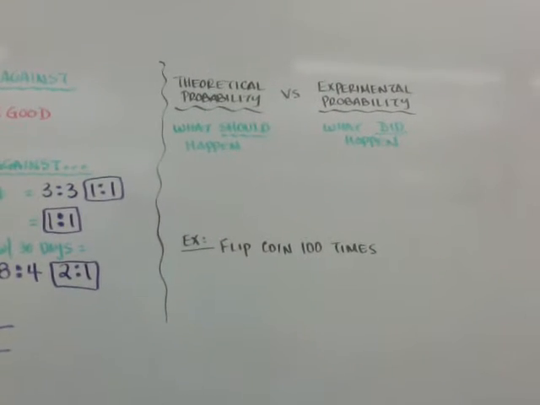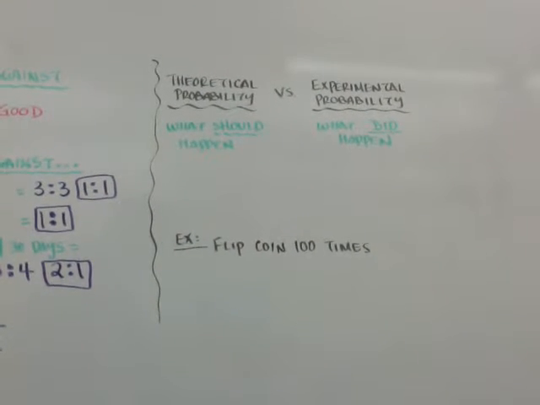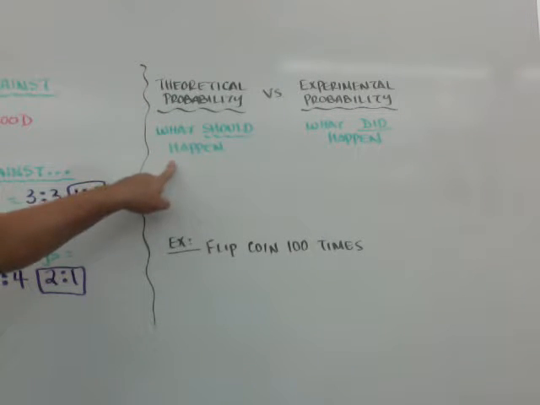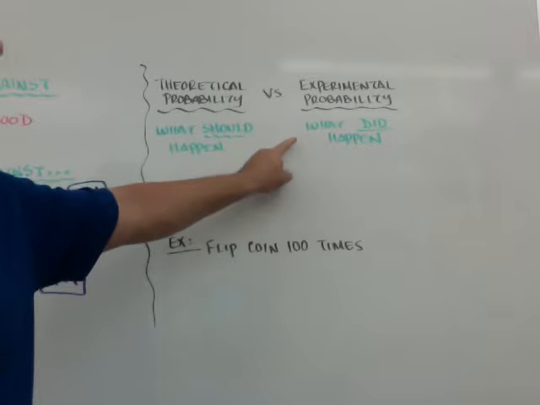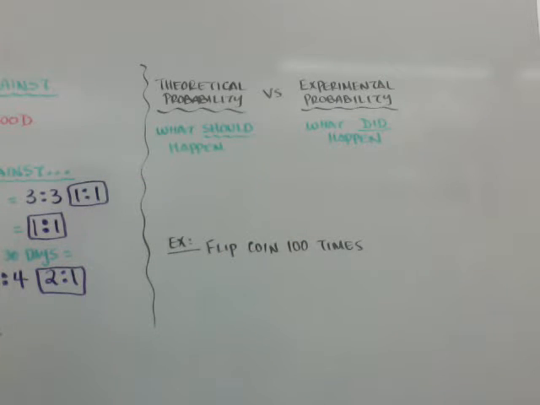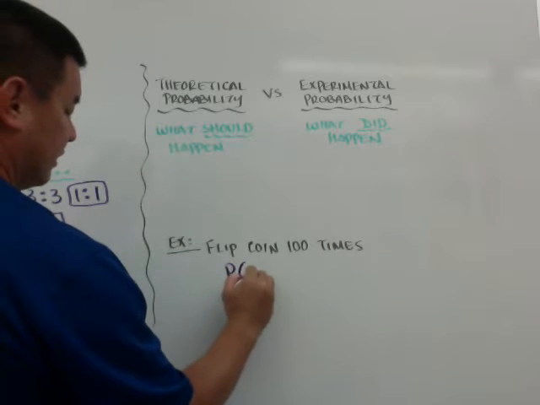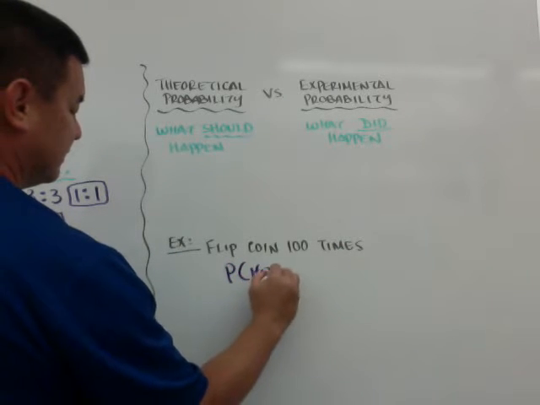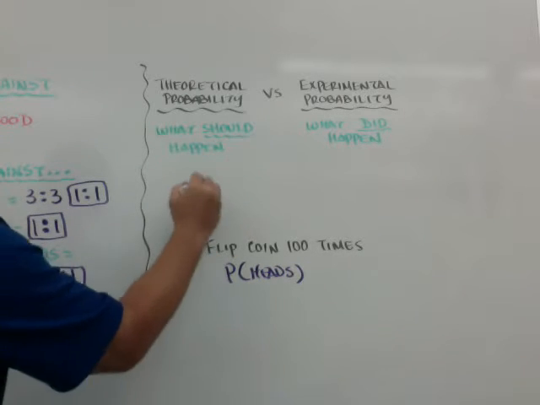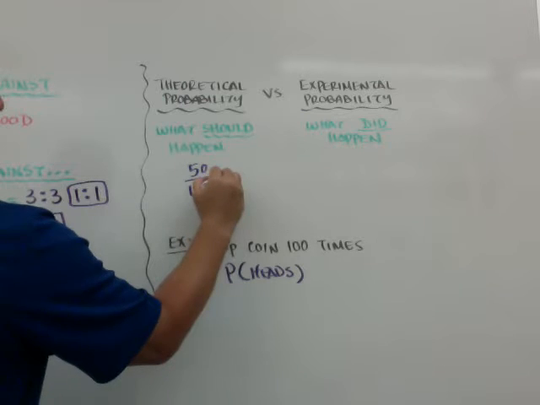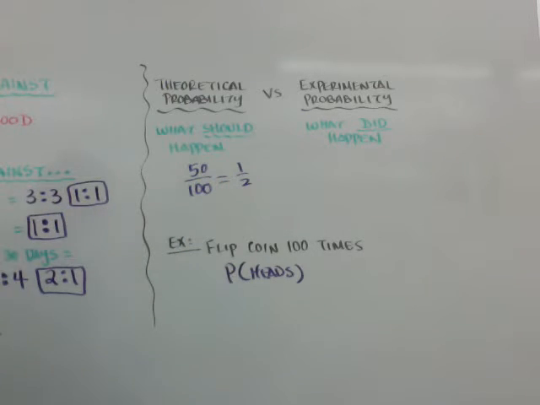The last thing, theoretical probability versus experimental probability. Real quickly, theoretical probability is what should happen. Experimental is what did happen when you did the experiment. So for example, if you flip a coin, what is the probability of getting heads? If you flip it 100 times, theoretically, you should get 50 out of 100, which is 1/2.